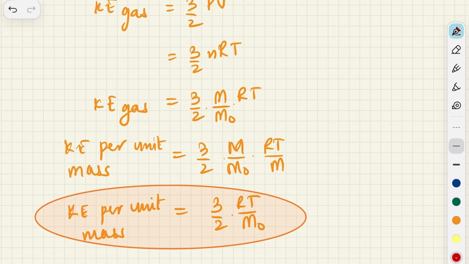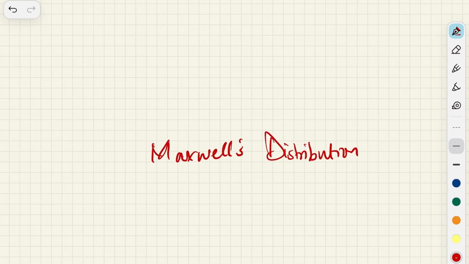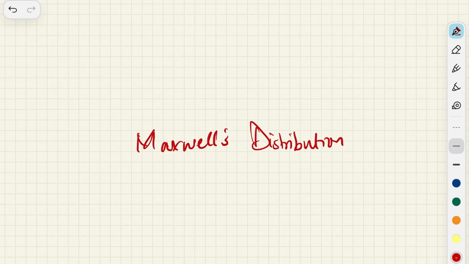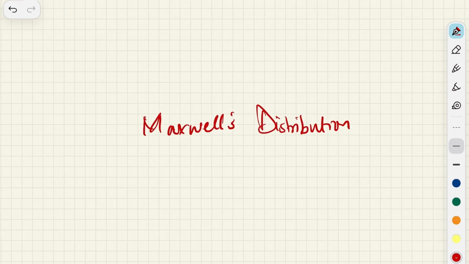In the last class, we had discussed a lot about kinetic energies, different kinds of kinetic energy per mole, per molecule. Today, we are going to discuss something relating to Maxwell's distribution. Maxwell's distribution is basically a distribution of velocities of molecules in a particular gas.